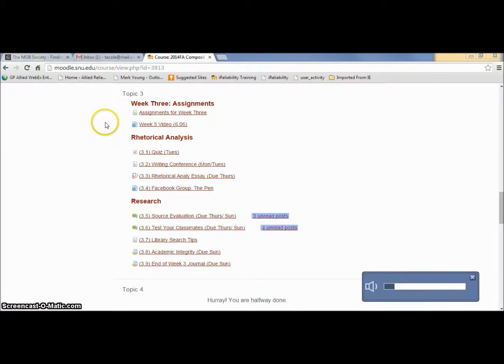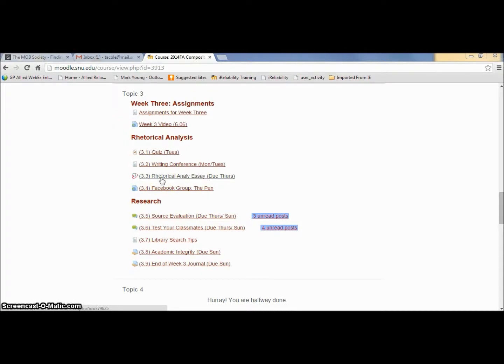I'm almost done commenting on your rhetorical analysis rough drafts and will have those back to you soon. Before you begin to revise your paper, be sure to go and look at the comments I made on your draft by clicking on your paper on 3.3. There you will find comments in the text and on the right-hand side.